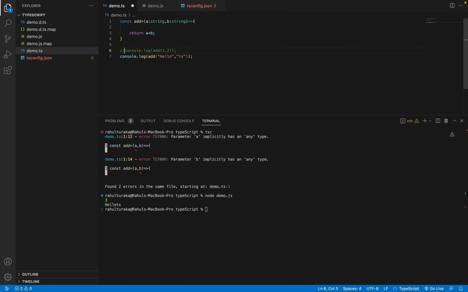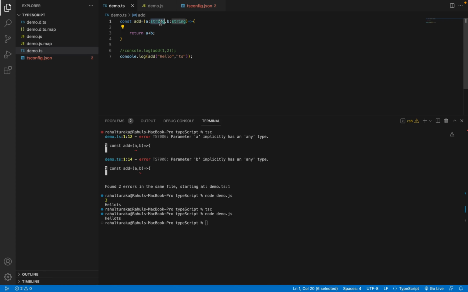I'll comment this. Now we don't have any error here. Let's compile this. We don't see any errors. If we run it, we got the output with the strings, as these two parameters a and b are strings.